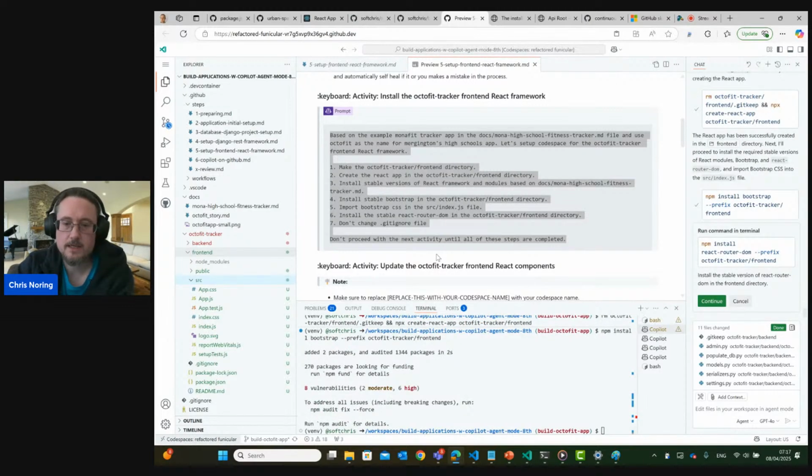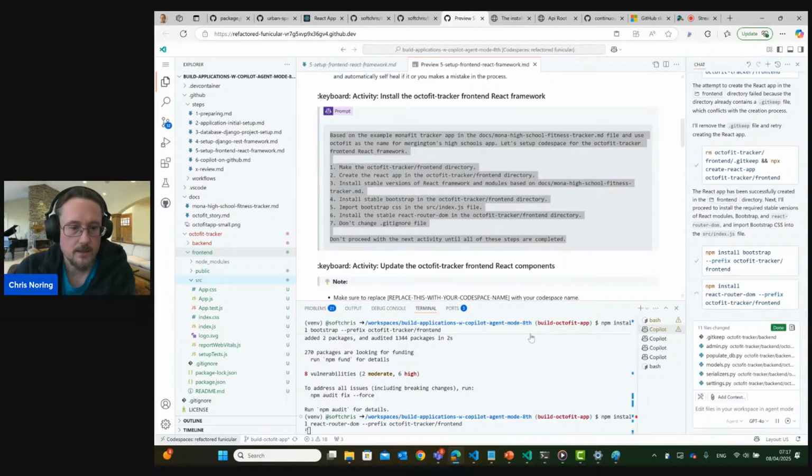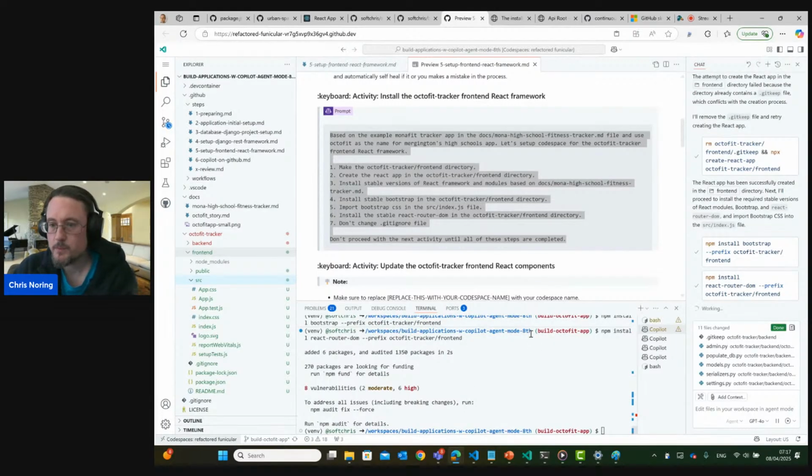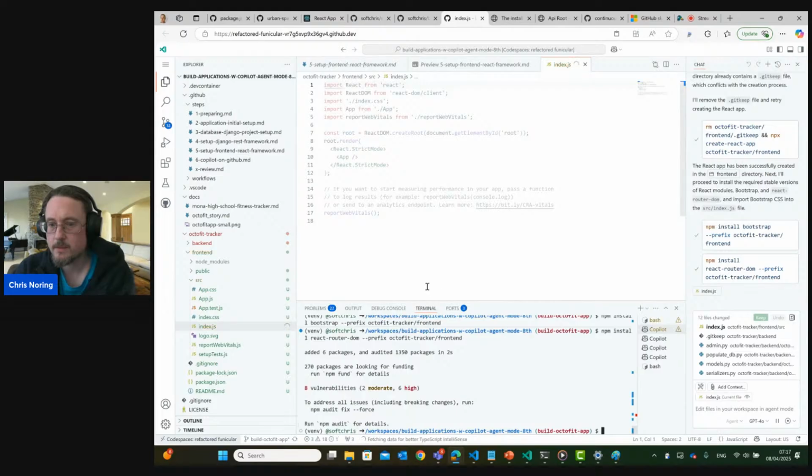And Bootstrap is a CSS library that's going to be used to make sure that everything looks pretty. And now it's about to install what? React Router DOM. Okay, so that's our router application, so we can have multiple pages. Let's install that. Okay, super. It's still working on it, so I guess it has something more to install, right?